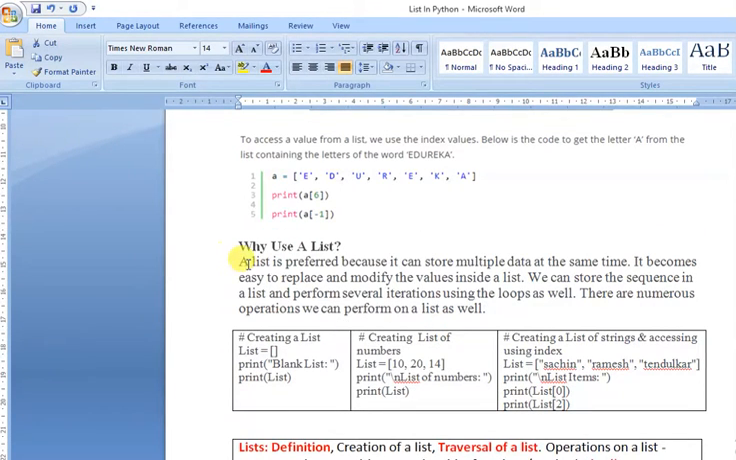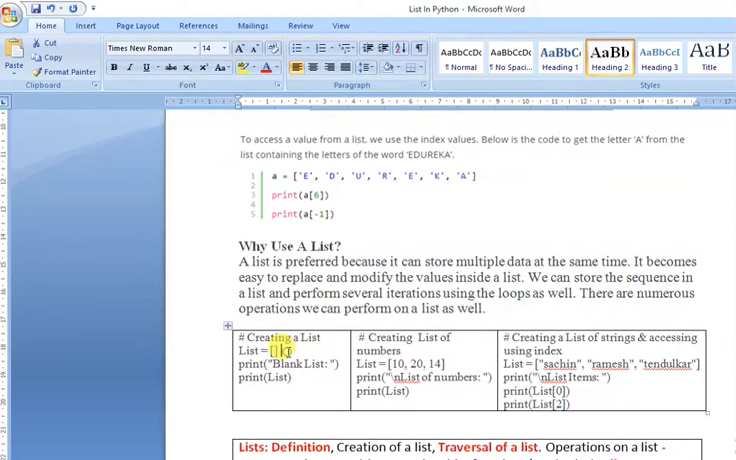Okay, why use a list? A list is preferred because it can store multiple data at the same time. It becomes easy to replace and modify the values inside the list. We can store a sequence in the list and perform several iterations using loops as well. There are numerous operations that you can perform on a list. Definitely I am going to explain them within a few minutes.